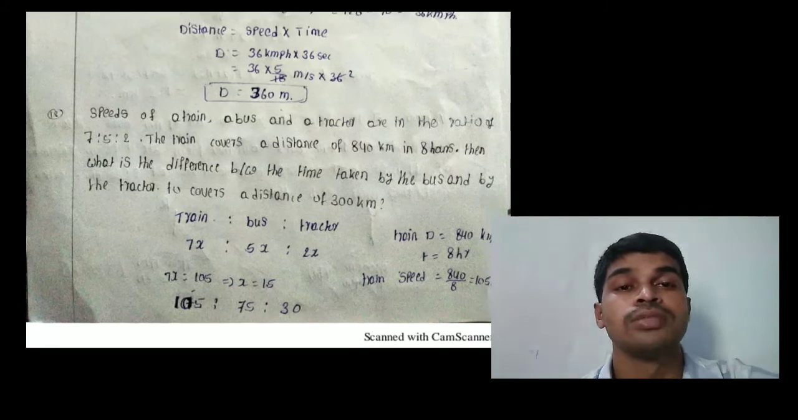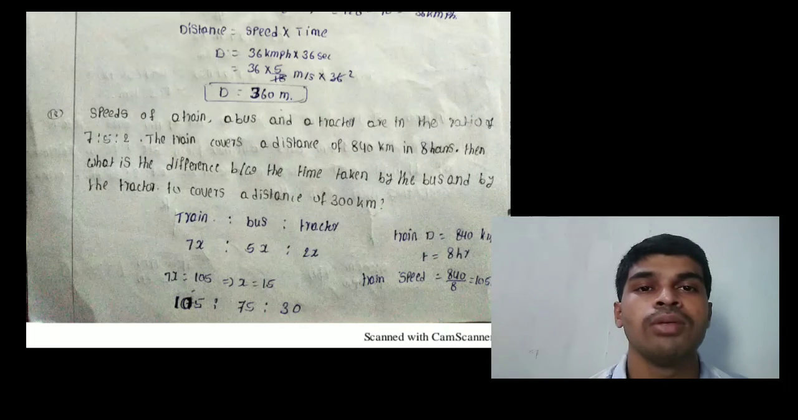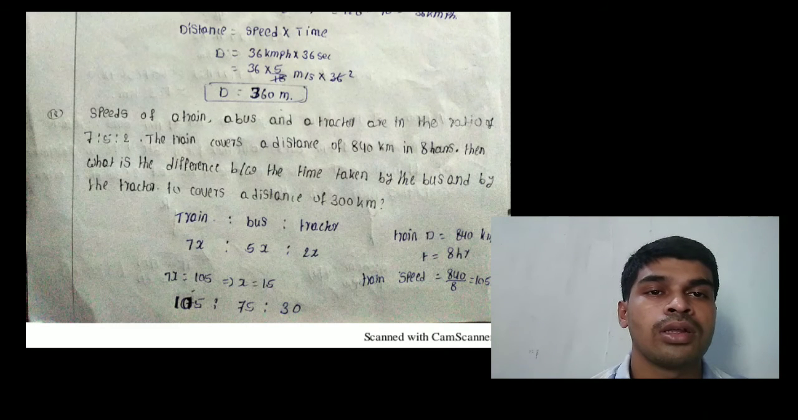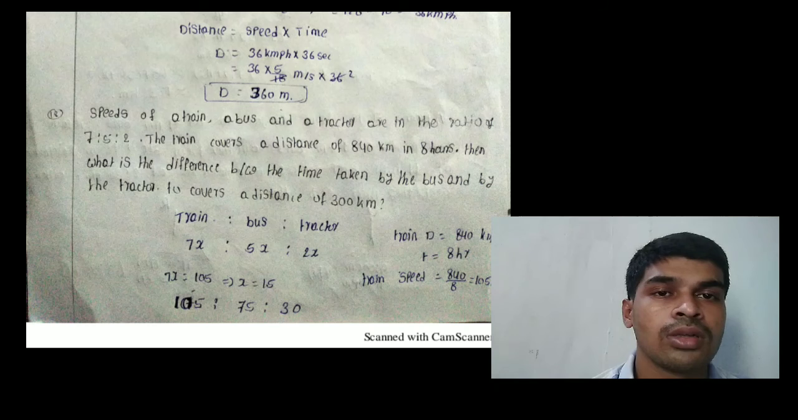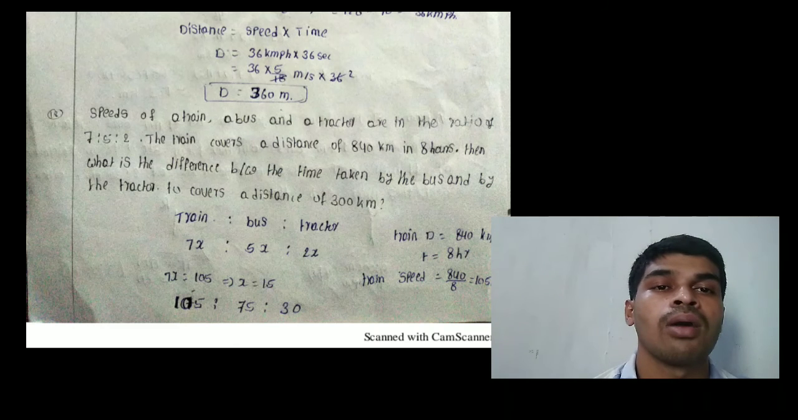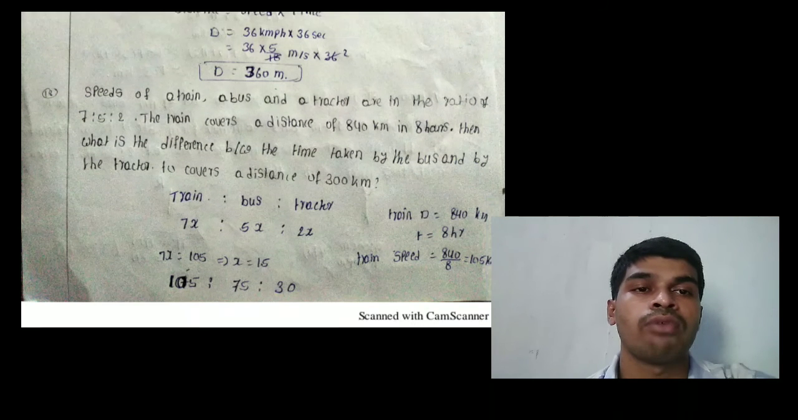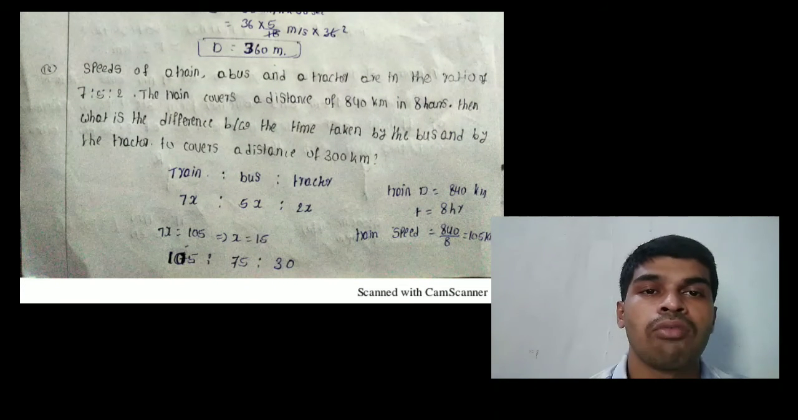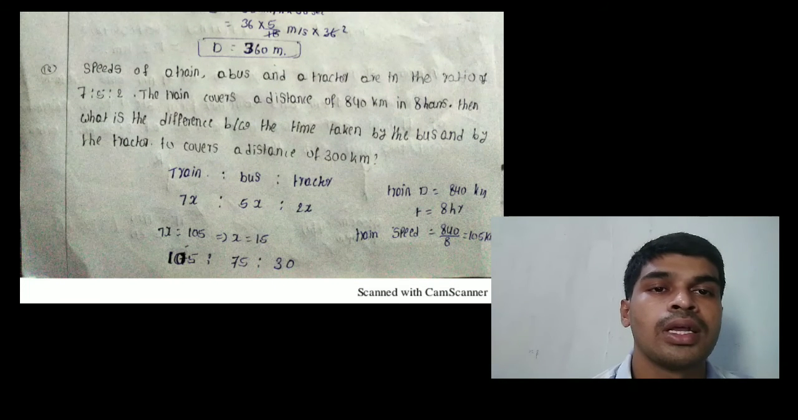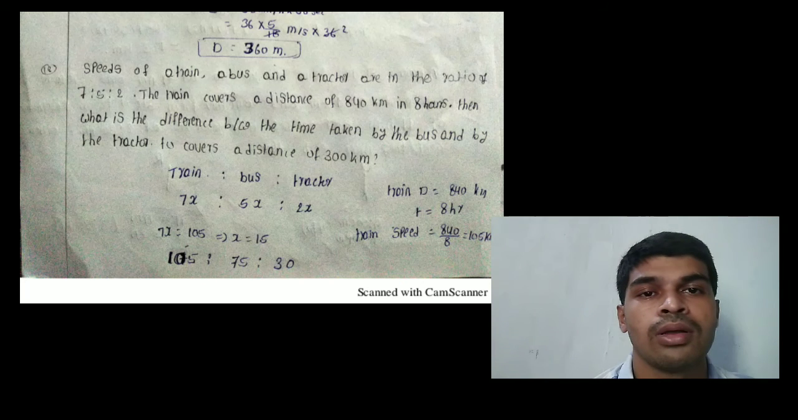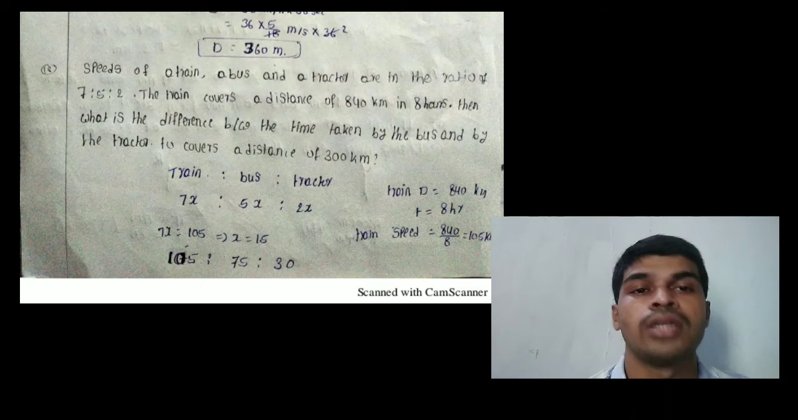Next problem. The speeds of the tractor, bus and train are in the ratio 7:5:2. The train covers a distance of 840 kilometers in 8 hours. Then what is the difference between the time taken by the bus and the time taken by the tractor to cover the distance of 300 kilometers? Listen.